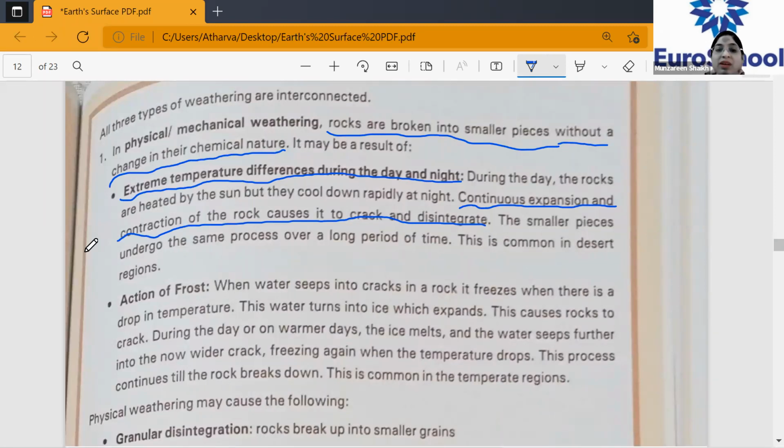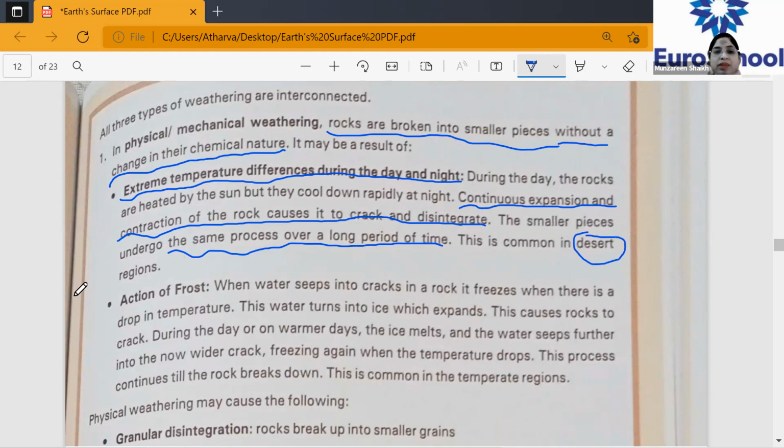This is common in desert regions. That's the reason in desert regions you do not find big rocks, right? Yes, ma'am. Please underline this: the same process over a longer period of time. So this happens for a longer period of time. And where is this common? In the desert region. Encircle the desert region. So this is how the rocks are broken into smaller pieces.